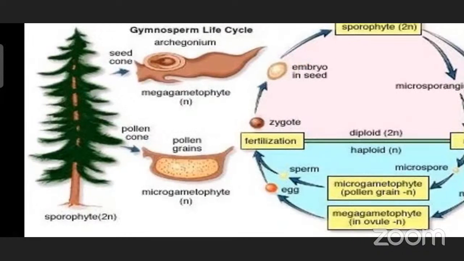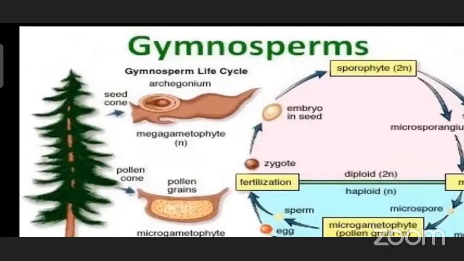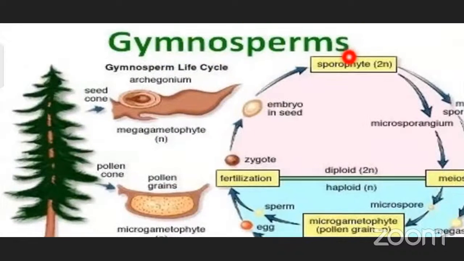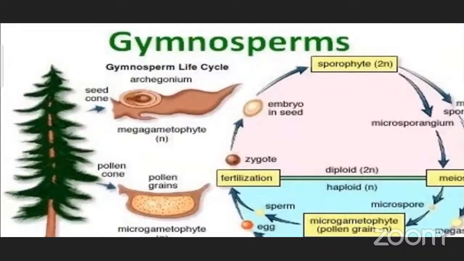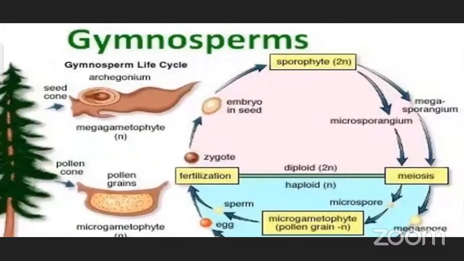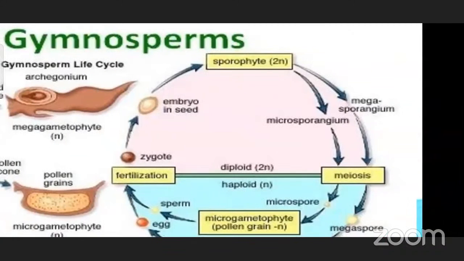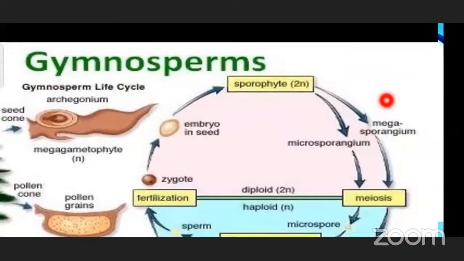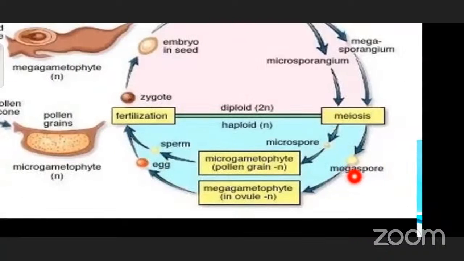Here the sporophyte is going to develop from this, and that is 2n condition, and it is the dominant phase. And this sporophyte again, as you know, is going to bear the male and female reproductive structures. This microsporangium, the male reproductive structure, and megasporangium, the female reproductive structure, will be undertaking meiosis to produce the haploids. These haploids are the microspore, that is the pollen grain, and megaspore, that is the egg. In simple language we can say sperm and egg. Sperm is the male gamete, egg is the female gamete.